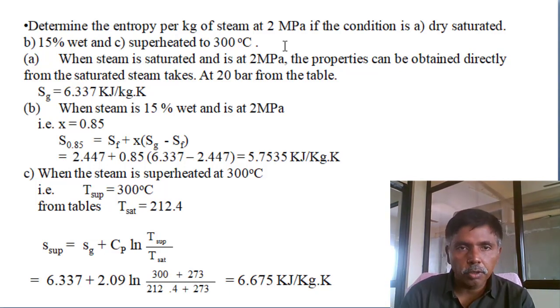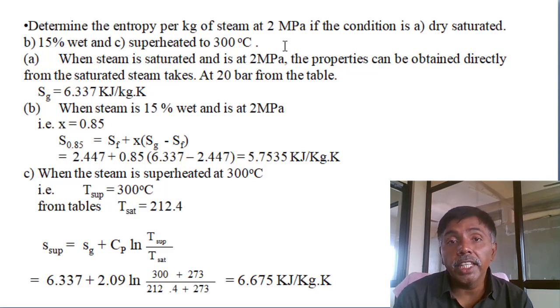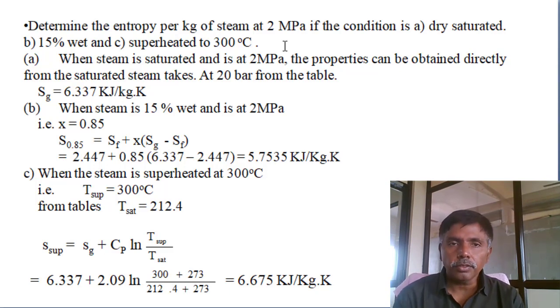They asked for entropy only. Next one, 15% wet. Wet is given, not dry. So 15% wet means 85% is dry, which means the dryness fraction is 85%. This is the one point we want to consider.